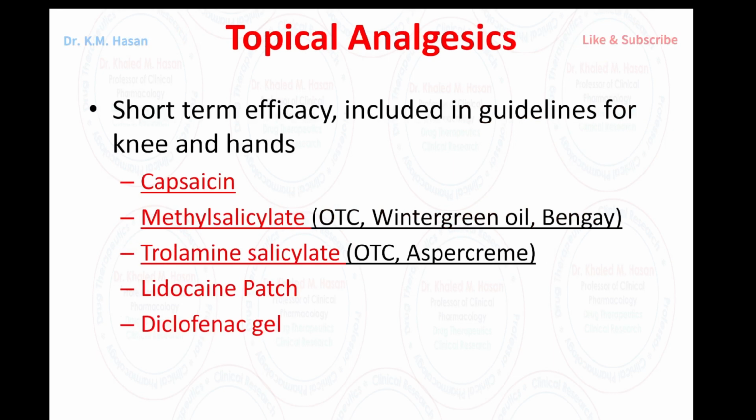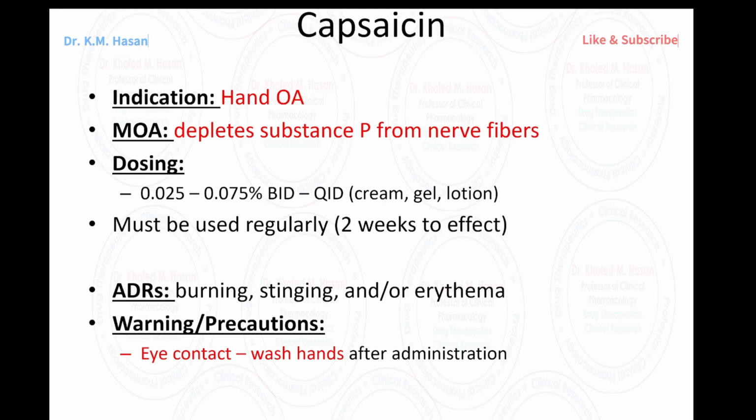Topical, we have capsaicin, methyl salicylate, trolamine salicylate, lidocaine patch, diclofenac gel. We go through this approach quickly. Capsaicin, we use it for the hand osteoarthritis, and this will lead to the depletion of substance P from the nerve fibers. And we have some information here.